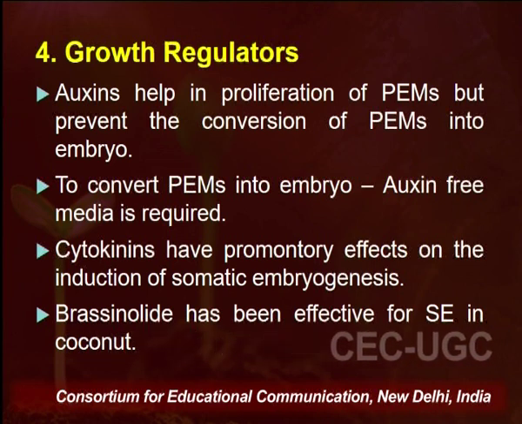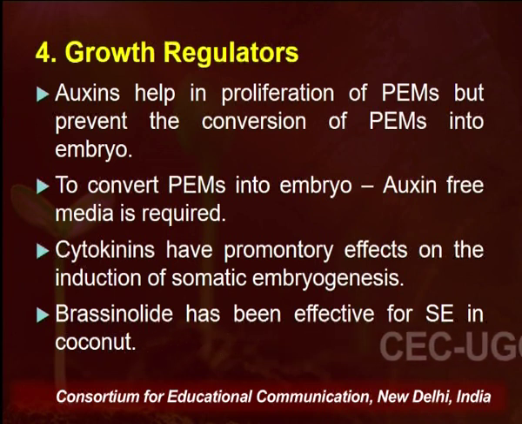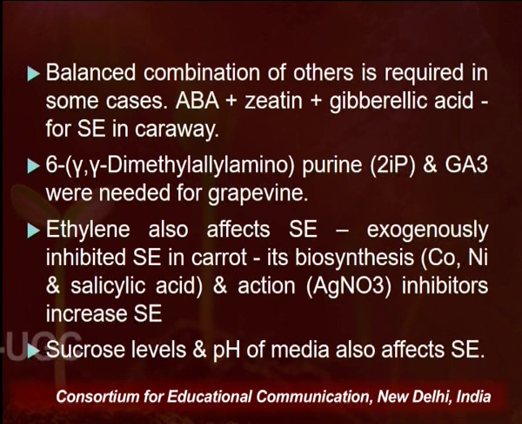We discussed brassinosteroids, and an example is brassinolide, which has been found effective in the induction of somatic embryogenesis in coconut. A balanced combination of other hormones like ABA or zeatin, purine bases, is also used. Ethylene has also been found to affect somatic embryogenesis in a negative manner, but inhibitors of ethylene like silver nitrate, or inhibitors of its biosynthesis, always increase somatic embryogenesis.